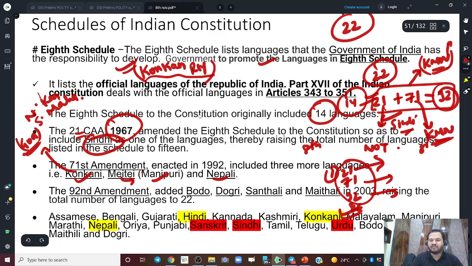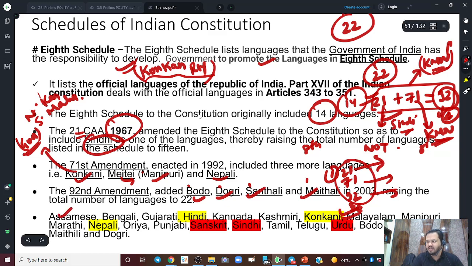And 92 we added four more. So this Bodo, Dogri, Santali, Maithili. You can remember from the initials only, right? So this is what you should remember. Like all these you can predict.